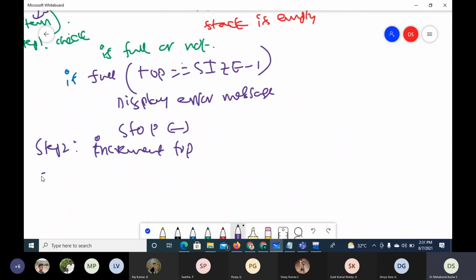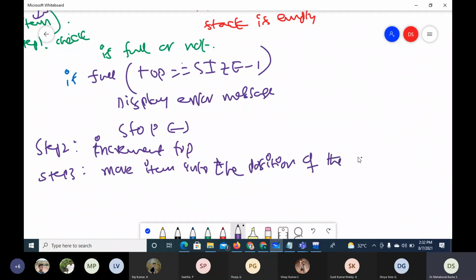Then step 3 is move item into the position of the array indicated by top. So this is move item into the position. That is the push operation.